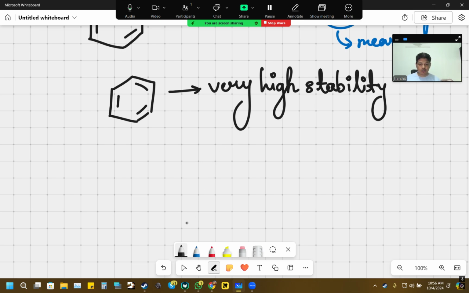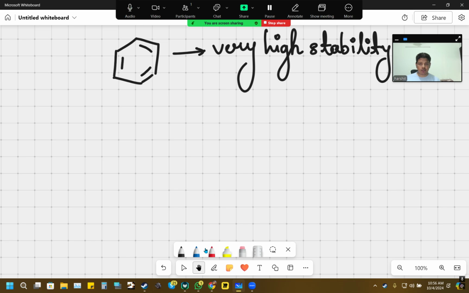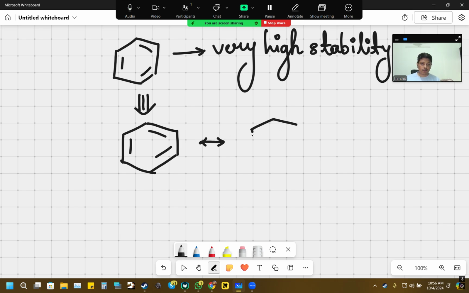Now, what you must have seen probably in your books and textbooks is I can also draw benzene something like this. It's a little different question, but I can talk a little bit about it. It relates exactly to this question. So I'm going to draw three structures of benzene. One quick way to learn benzene is that you just have to draw a hexane and put alternating double bonds.